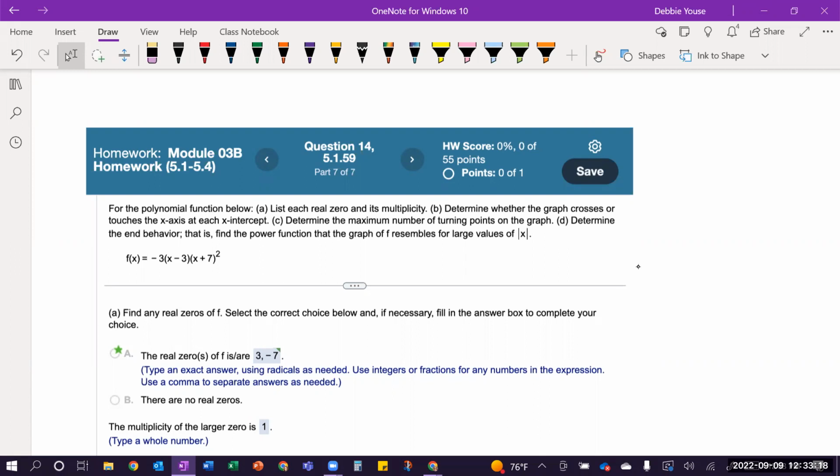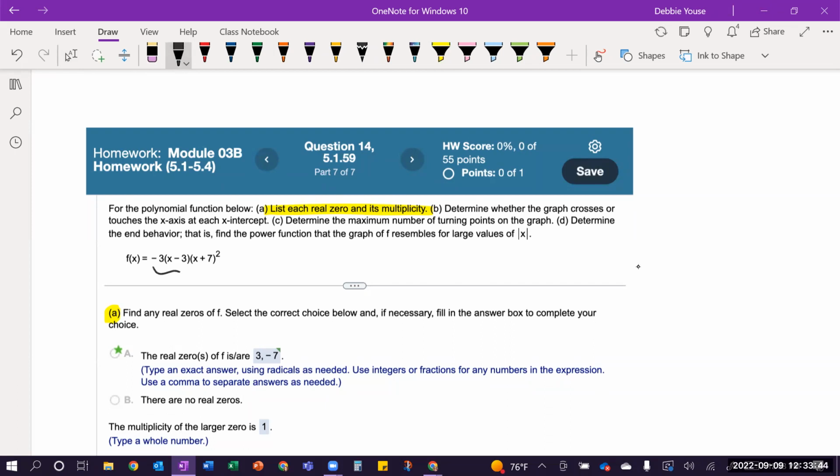So again, this is pulled from your homework. So you'll see similar questions like this in your homework, like number 14. You might have other problem numbers that are also like this that aren't problem number 14. But let's break this down. So it's got parts A, B, C, and D. So I'm going to focus on part A first here, which is taking this function that, notice this is already in factored form, right?